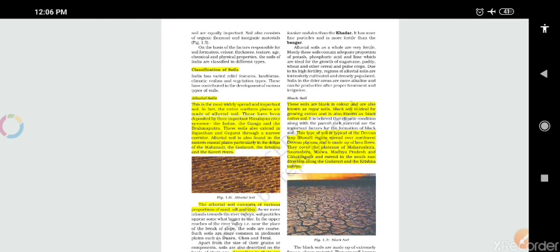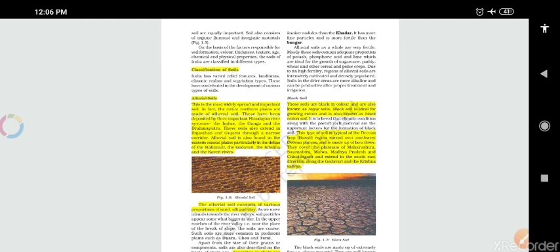The first one is alluvial soil. This is the most widely spread and important soil. In fact, the entire northern plains are made of alluvial soil. These have been deposited by three important Himalayan river systems: the Indus river system, the Ganga river system, and the Brahmaputra river system. These soils also extend into Rajasthan and Gujarat through a narrow corridor.